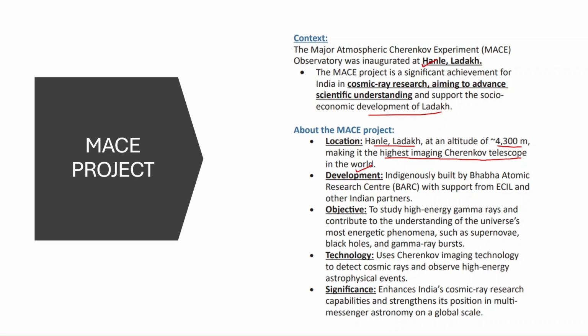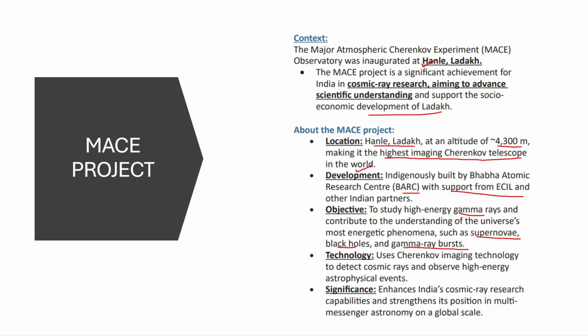Okay, so Cherenkov imaging is a kind of technology that is used in telescopes for understanding gamma rays, and also the understanding of the universe's energetic phenomena like supernova incidents, black holes, gamma ray bursts, right? And development was done by BARC. So this particular telescope was completely developed indigenously by BARC with support from ECIL and other Indian partners, right?